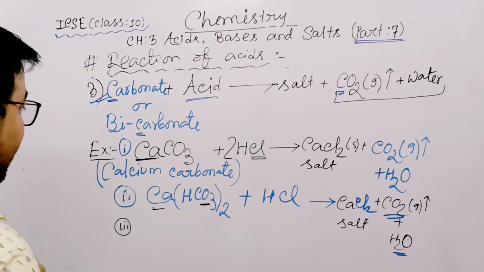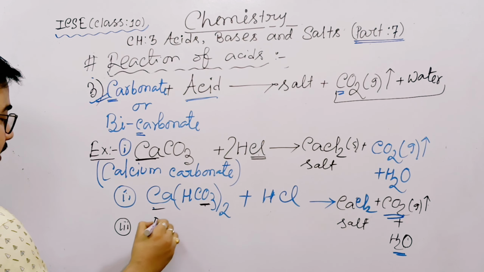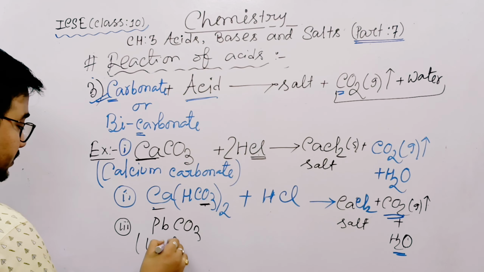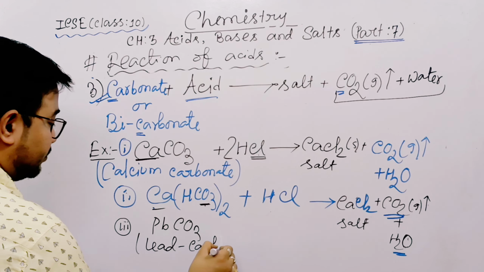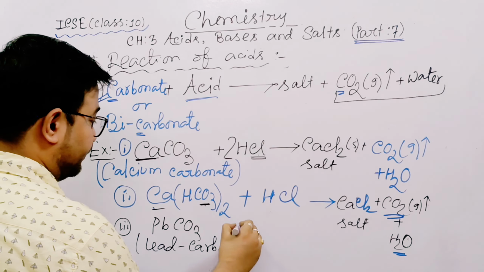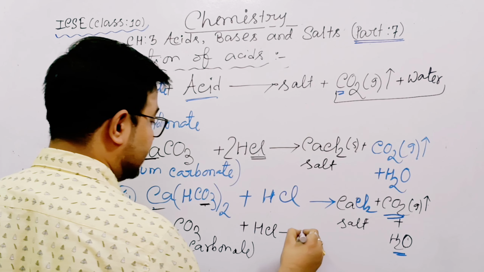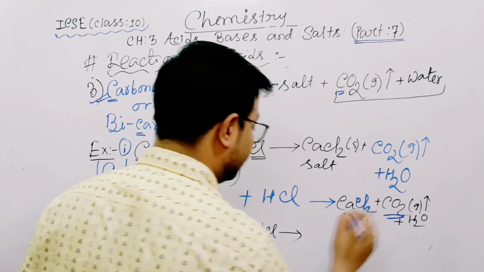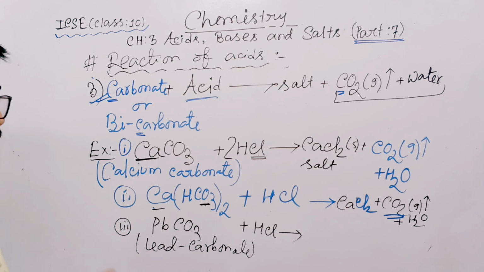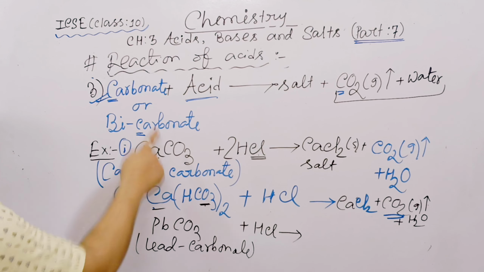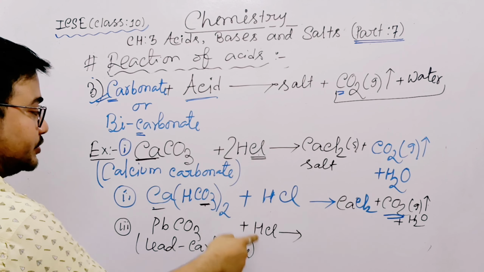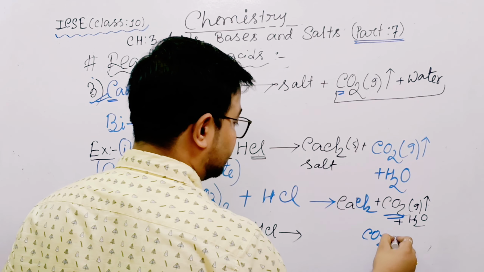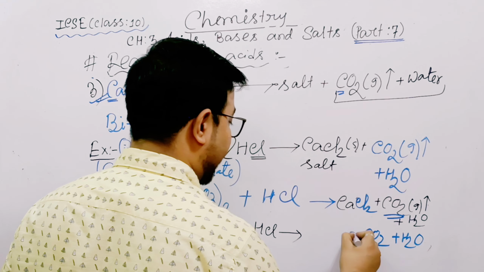Suppose I choose lead carbonate, PbCO3, plus HCl. Tell me the answer. Since it is a carbonate, when it reacts with acid, it will form CO2, water, along with salt.